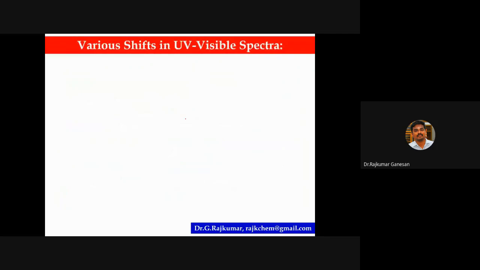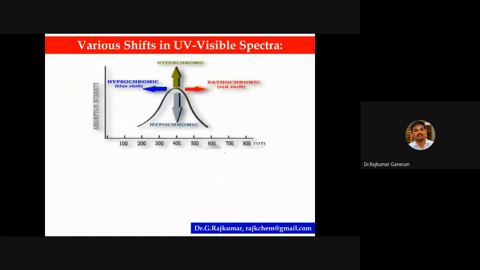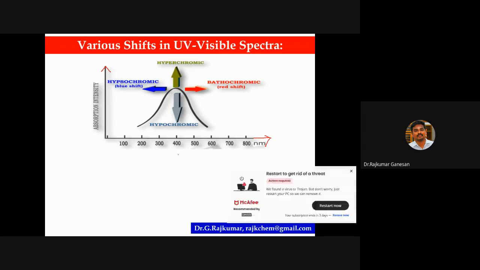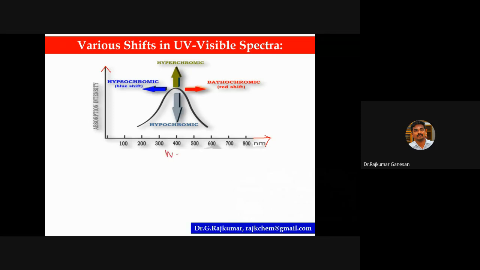Then various shifts in UV spectroscopy. Look at this. This is the UV spectra. Here from left to right, the lambda max values increase, from 100 to 800 nanometer. And look at this y-axis. This is the intensity of absorption. In the x-axis, it's the wavelength. So lambda, the unit is nanometer.